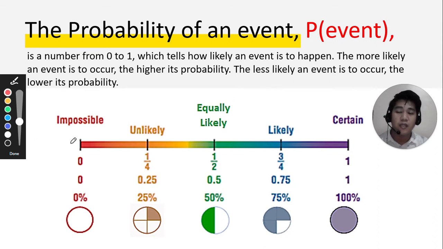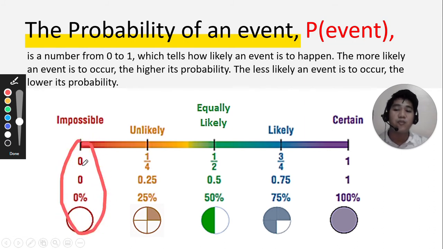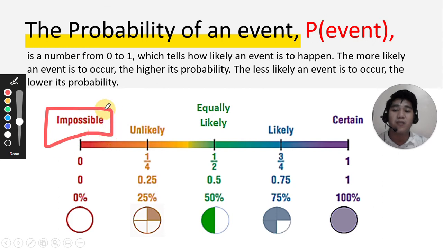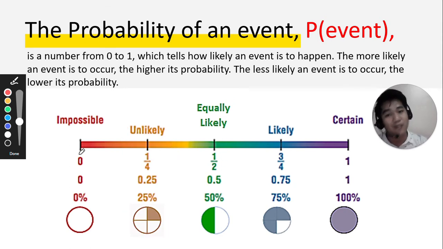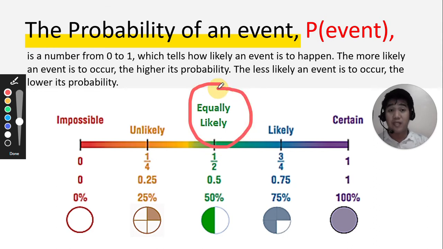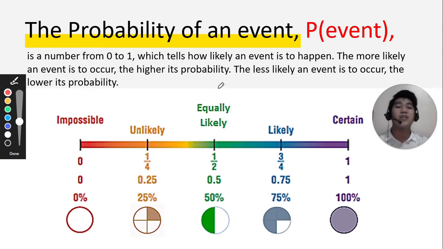I'm going to start with 0. As you can see, in fraction form it is 0, in decimal 0, in percentage 0%, meaning the event is impossible to happen. There is no chance at all for this one. Unlikely to happen means less than 50%, but more than 0, of course. That is unlikely, or in other terms, less likely to happen. For equally likely, it is 50-50. 50% it may happen, 50% it may not.